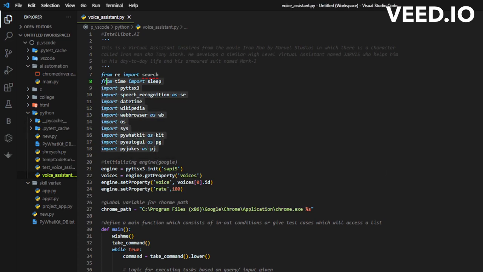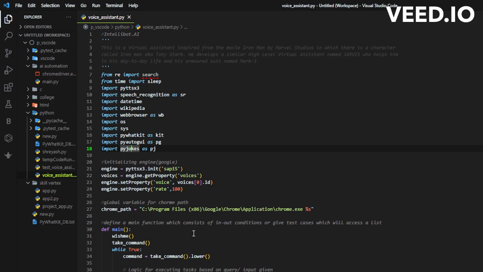For that, we have used various modules. For example, pyttsx3, which is used for text to speech conversion. Then the speech recognition module, which is used for speech recognition and processing voice commands, datetime to extract time. Then Wikipedia, to extract information from Wikipedia, webbrowser for opening websites, then pywhatkit to send WhatsApp messages, then PyAutoGUI to automate our tasks like opening an application or anything like that, then pyjokes to crack a normal joke.